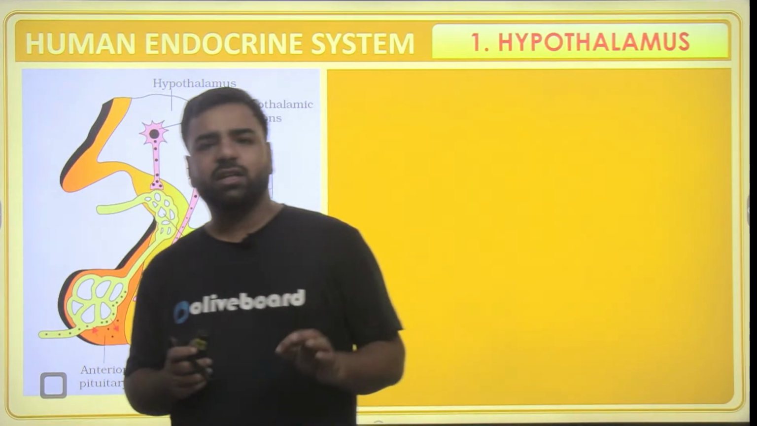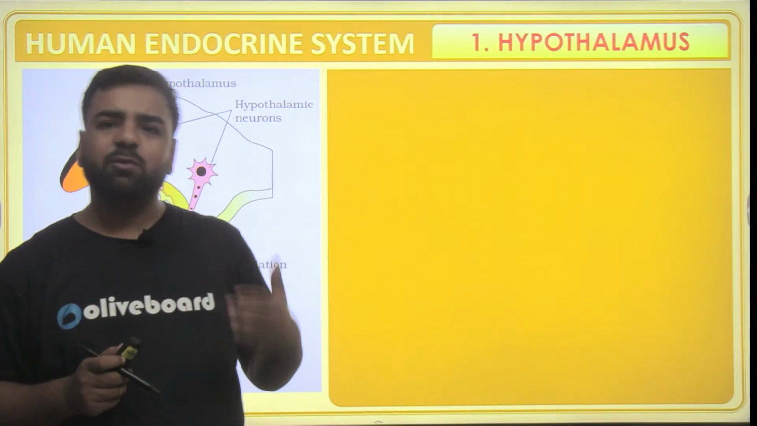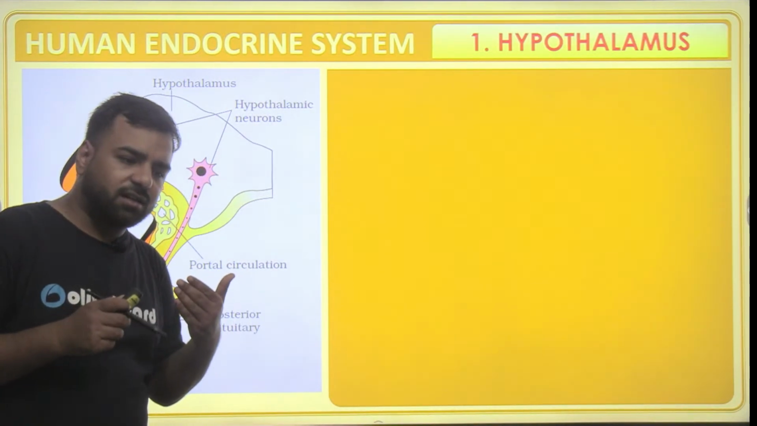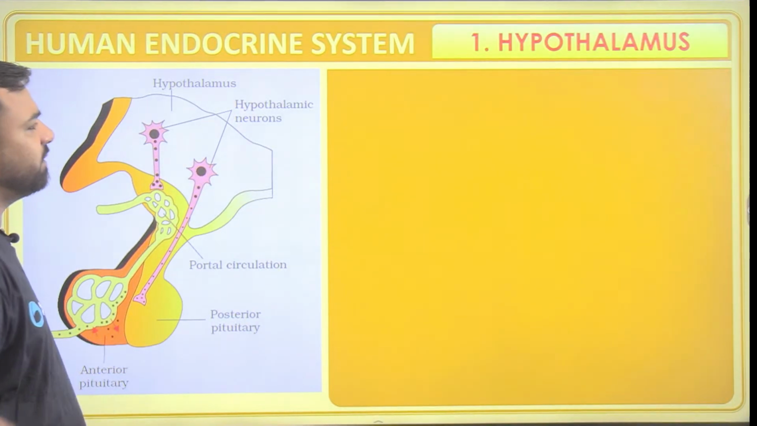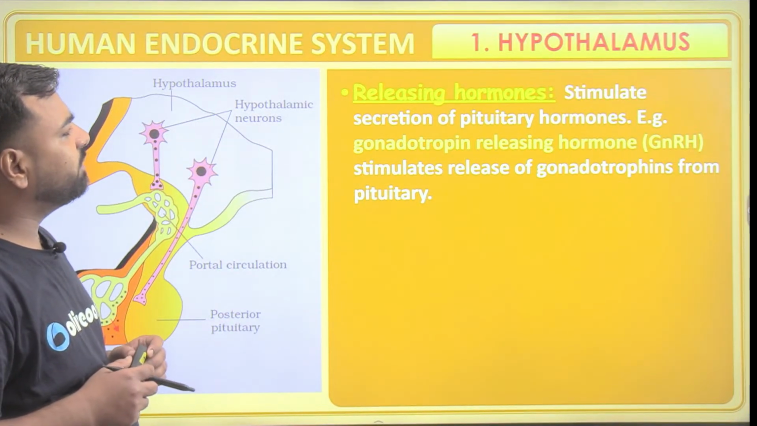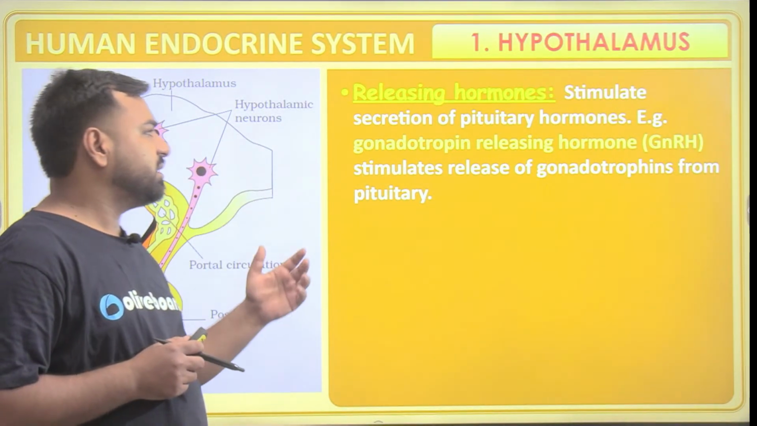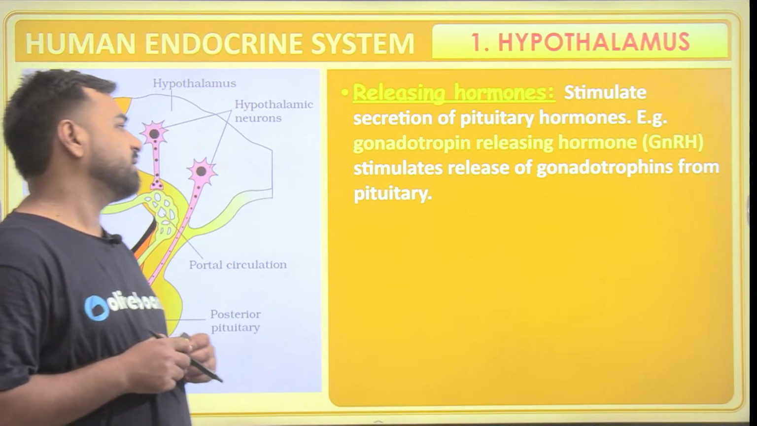And from this pituitary gland, growth hormone is actually secreted. So the hypothalamus is the master of this gland. The hypothalamus is known as the master of the master gland. It has releasing hormones, which stimulate secretion of the pituitary hormones, like GnRH, that is gonadotrophin releasing hormone. It stimulates the release of gonadotrophins from the pituitary.